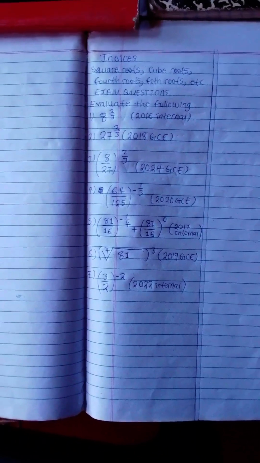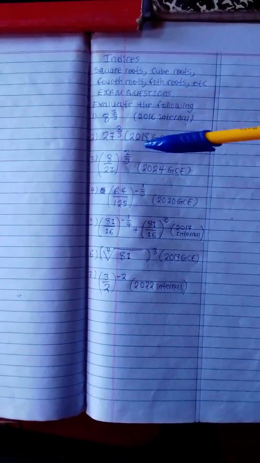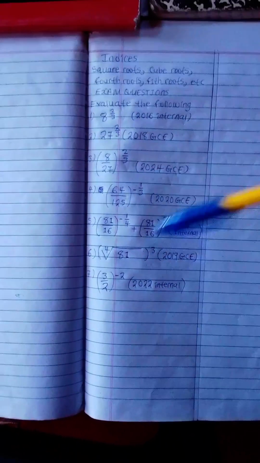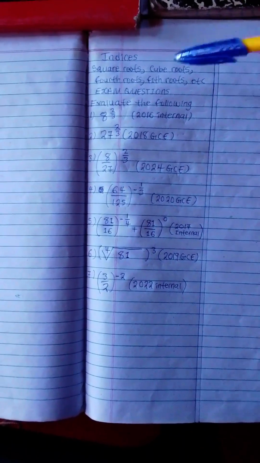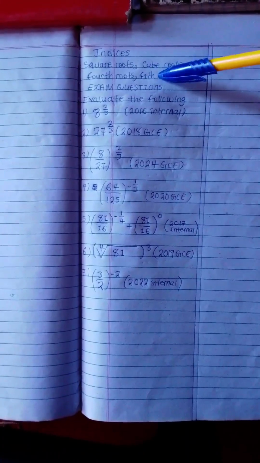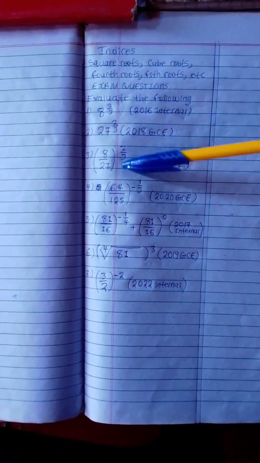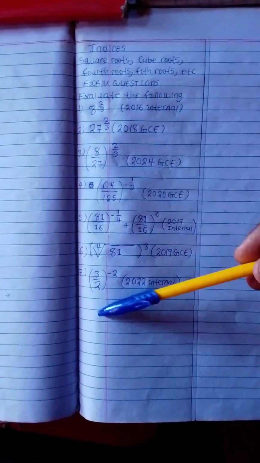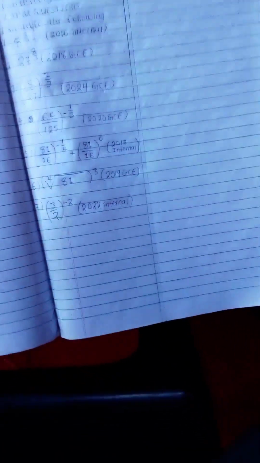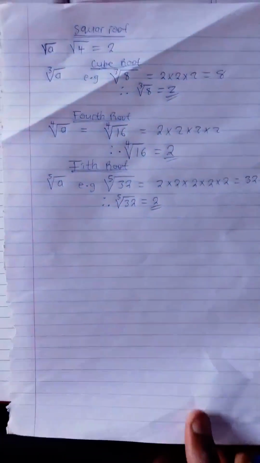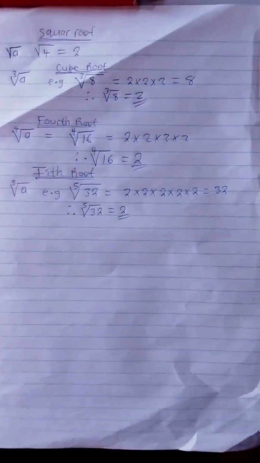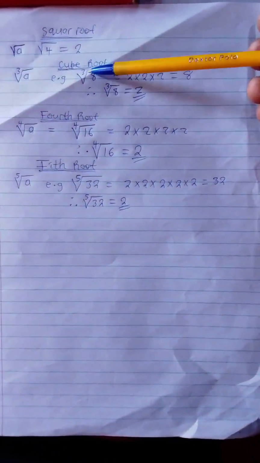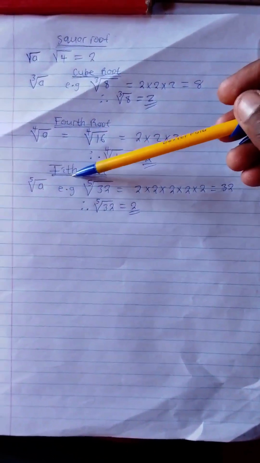Okay, so now before I explain, or before I answer the questions which are here, I want to give you the basic concept behind this part that will be helping you answer every single question like this. So let me use a separate paper that I will explain those concepts. So as you can see here, I've broken it down. I've got the square root here, cube root, fourth root, and the fifth root.